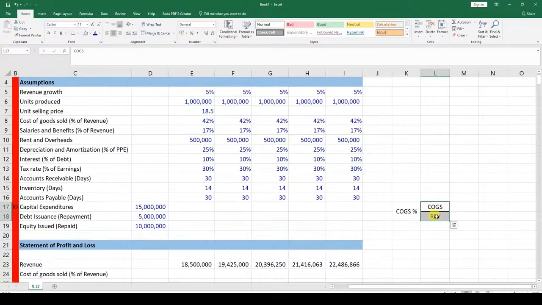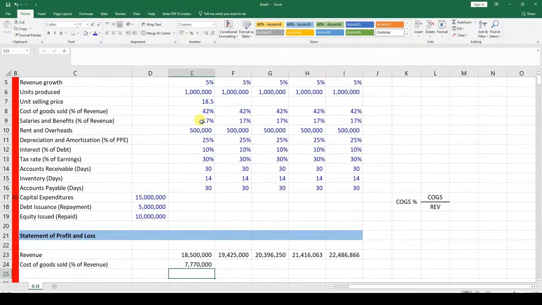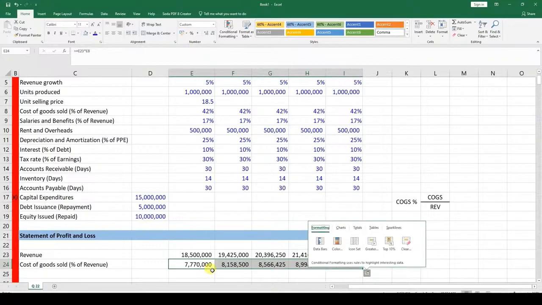We already have the revenue given to us. These are the revenues. Can we then get the cost of goods sold figure, which will be able to fit in right over here? Yes, we can. The COGS percent, the 42% moving across there, we multiply with the corresponding revenues, will give us the COGS. Hence, plus the revenue, which is this one over here, then you multiply that with 42%, will give us the COGS, the cost of goods sold. And then you just drag it moving across.